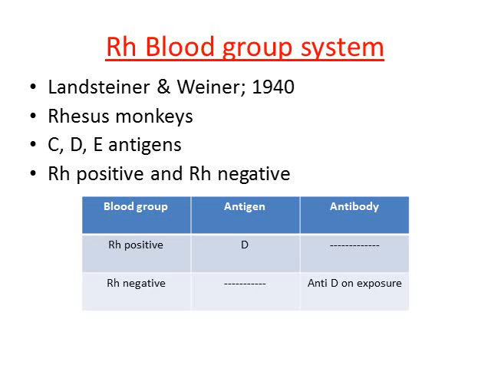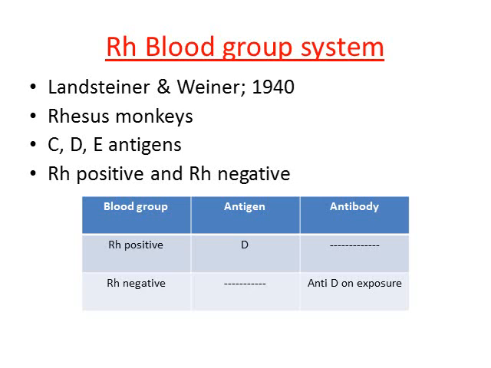The next important system is Rh blood group system. It was Landsteiner and Wiener in 1940 who worked on this. The work was done mainly on Rh monk, that is rhesus monkeys, and that's why we call this blood grouping system as Rh blood grouping system.